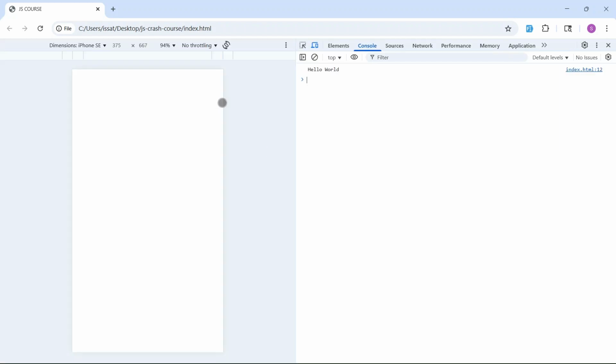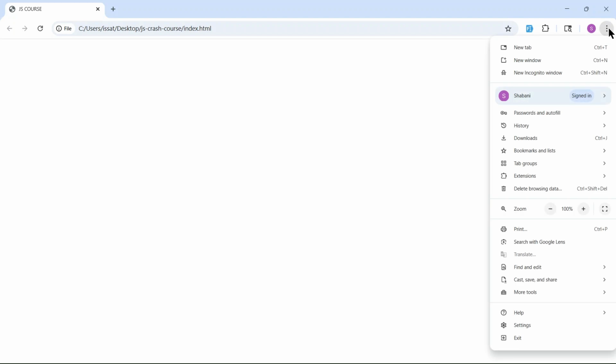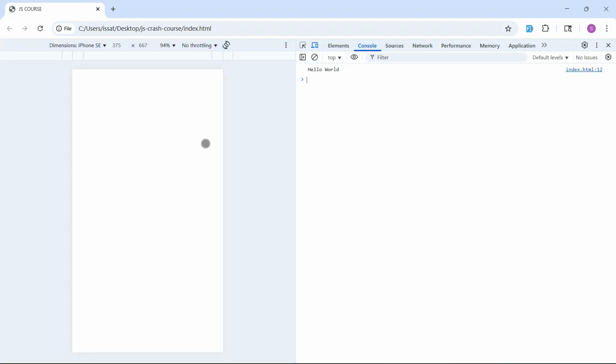Now we can see that this is our HTML file. There's nothing in the body. So if I can go to developer mode, open developer tool, we can go to more options and developer tool like this. All right.